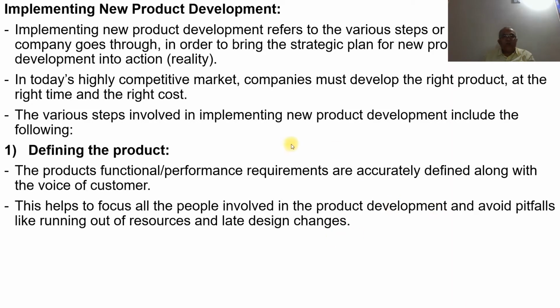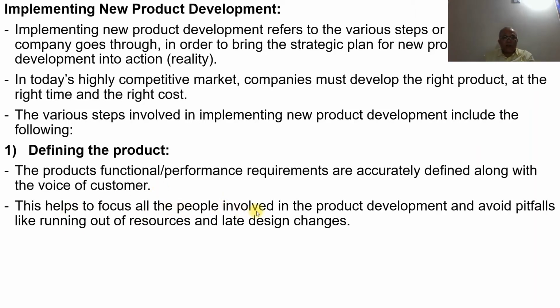The various steps involved in implementing the new product development are: the first one is defining the product. The product's function or performance requirements are accurately defined along with the voice of the customer. So what is the customer need? That should be the one which defines the product in short.